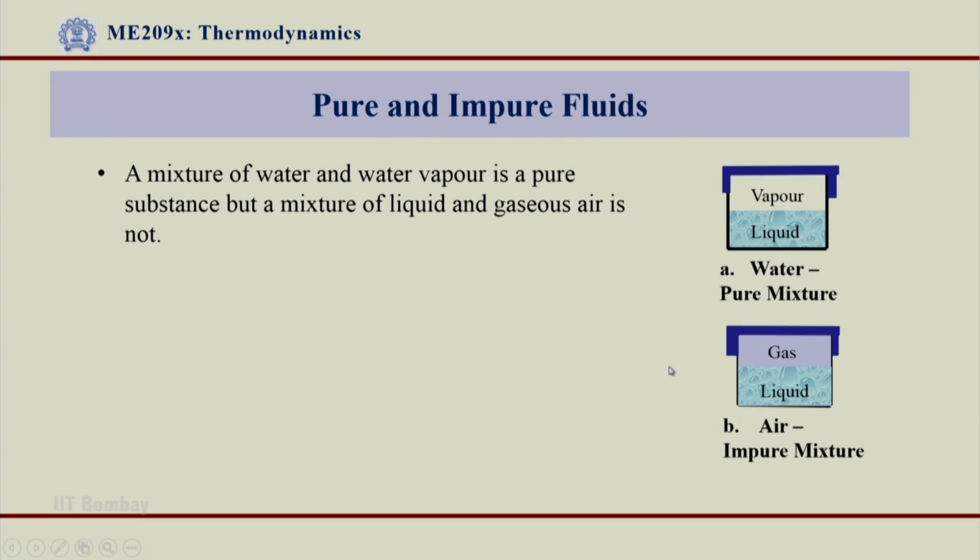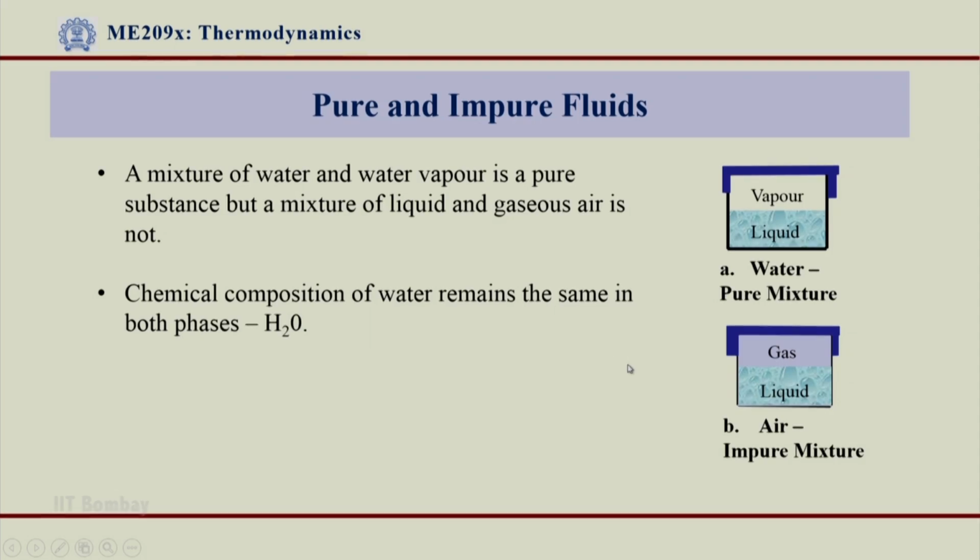What is the reason? What is the important difference between a mixture of liquid and vapor of water and a mixture of liquid air and gaseous air together, or a two phase mixture of air? Why is one impure and why is one pure? The basic definition of pure fluid that we had defined earlier comes to our help.